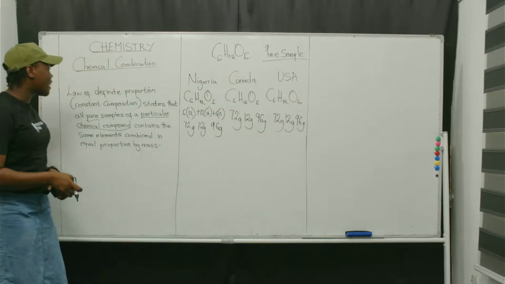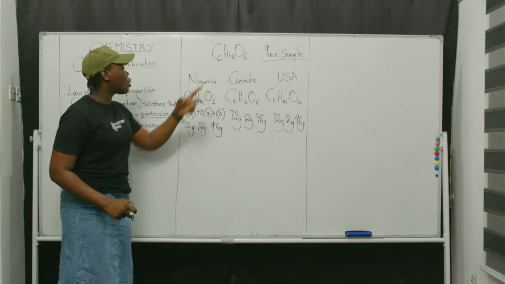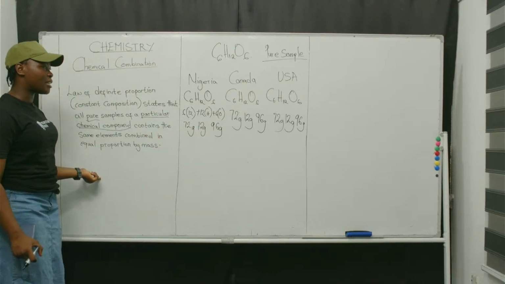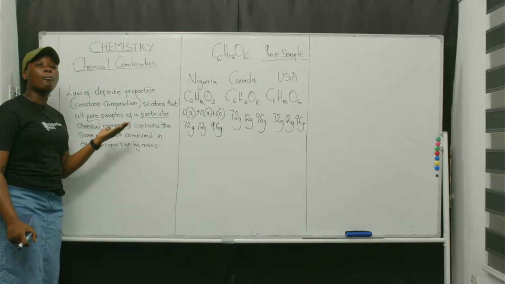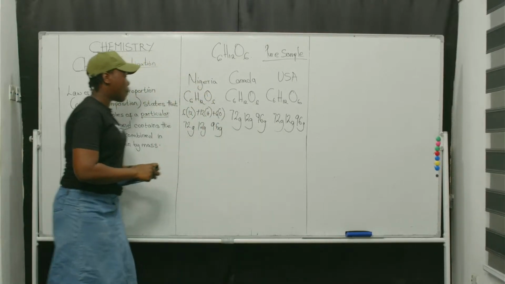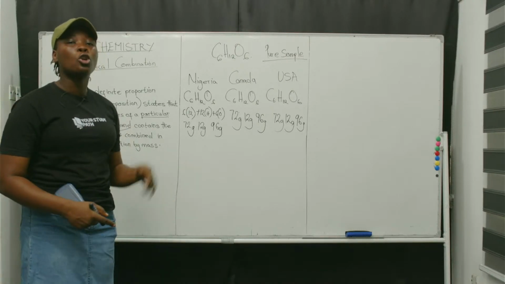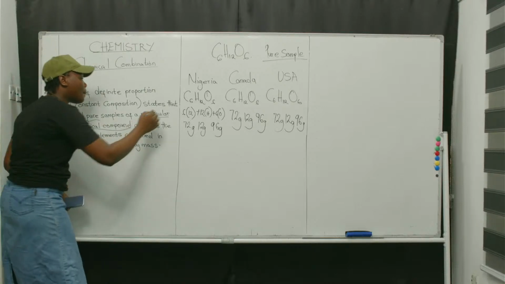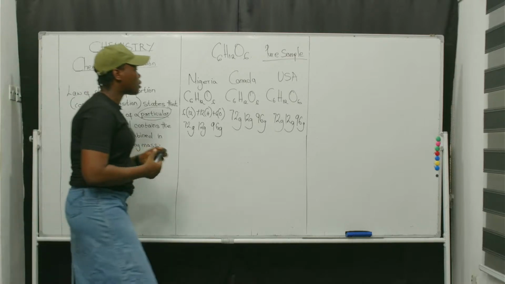So the law is saying that all pure samples of glucose from Nigeria, from Canada, from USA will contain the same elements, carbon, hydrogen, and oxygen, in equal proportion by mass. So it's just saying that method of preparation and place of preparation do not affect the composition of pure samples of a particular chemical compound. Let's take a question around that.